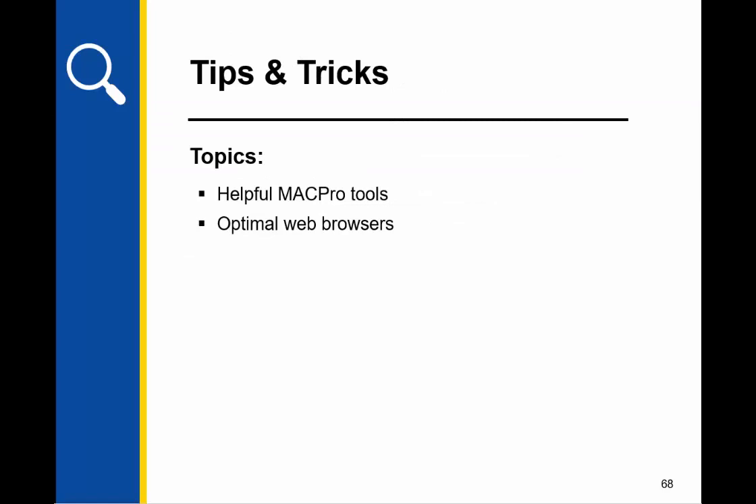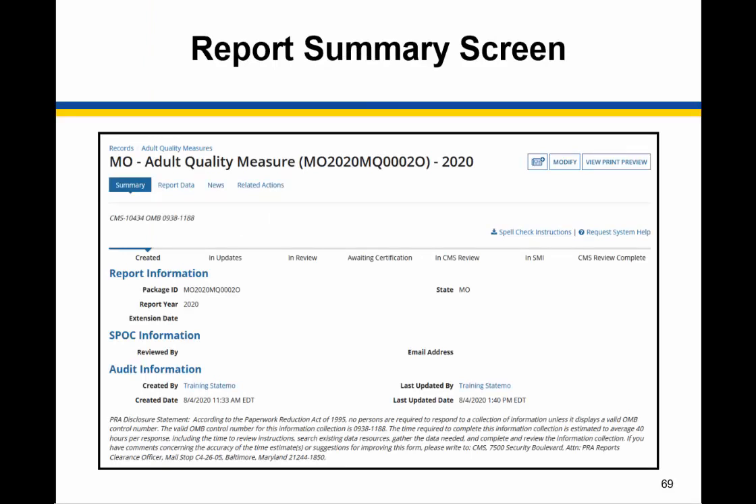Now we'll go over some tips and tricks for using MacPro. A tool that is helpful for users is the report summary screen. It's available when a user accesses a quality measure report through the Records tab. The timeline at the top of the screen indicates what stage of the workflow a report is currently in.